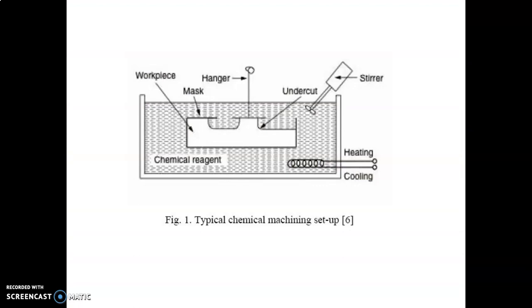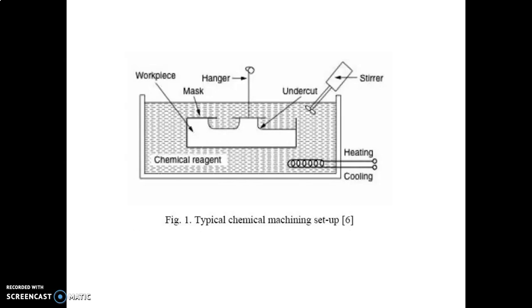So you can see this diagram. It's very simple. Here we are using the hanger to hang the workpiece in the chemical pool, basically the container which is filled with the chemical reagent, and of course we are using the heating and cooling coil to raise the temperature.